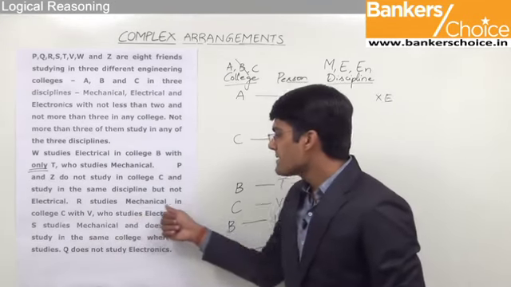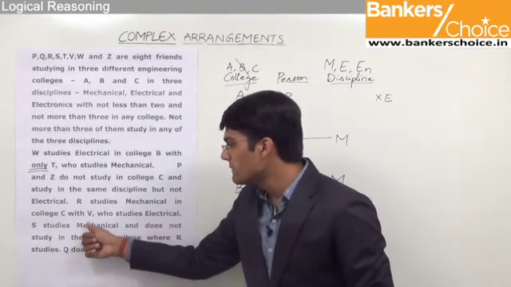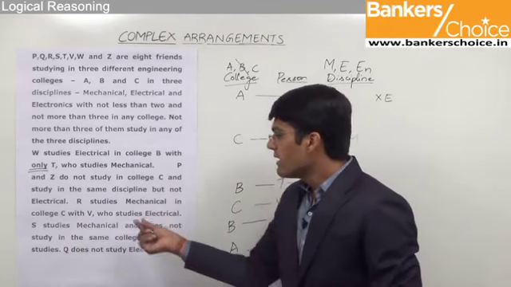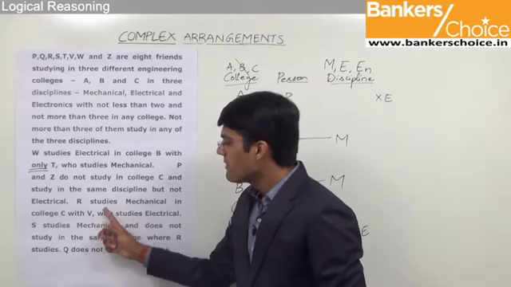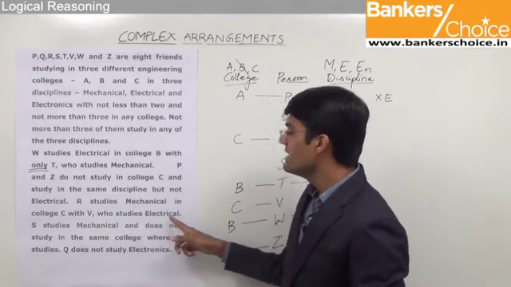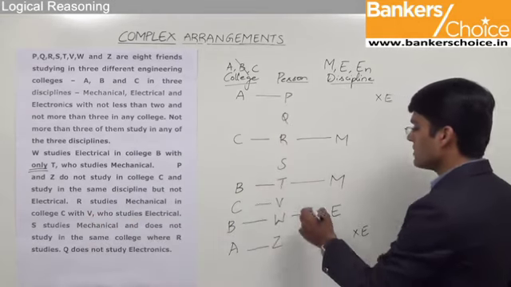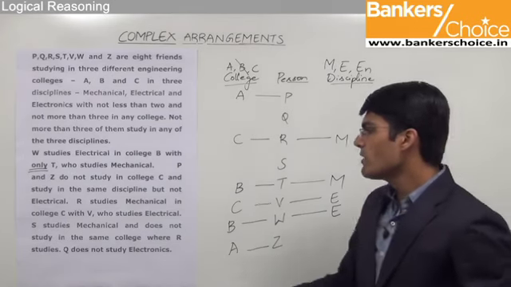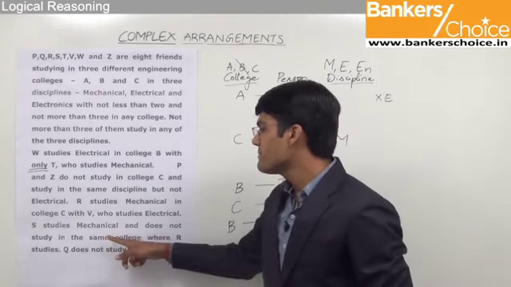Now, we know that R studies mechanical in college C with V, who studies electrical. As we have discussed earlier, whenever we use the word who, we always refer to the immediate preceding person. So very clearly V studies electrical. So we also know the discipline of V, that is electrical. Moving on to the next point, S studies mechanical.